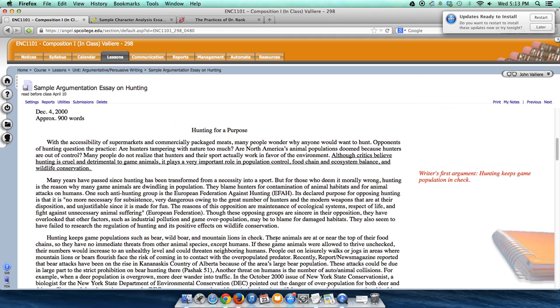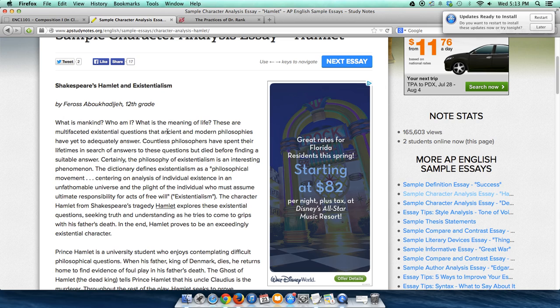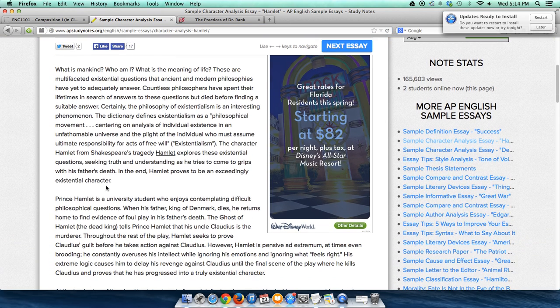Since this is 1102, we're actually writing about literature, and I have a couple of those papers up right now. So let's take a look at the thesis statement in a literary analysis paper, and I think you'll see that it pretty much does the same thing. So here's a paper that I found online about Shakespeare's Hamlet, and here's the URL if you want to look at it on your own. But let's just talk right about the thesis statement.